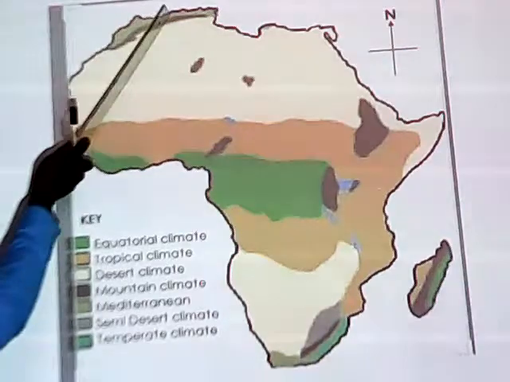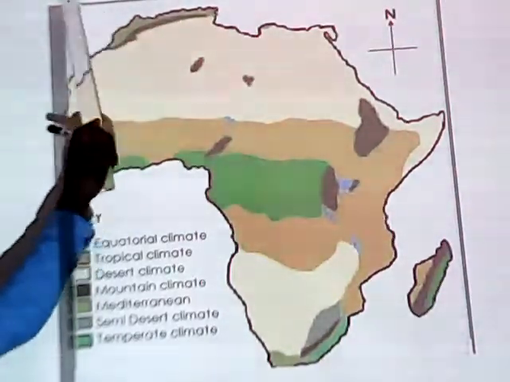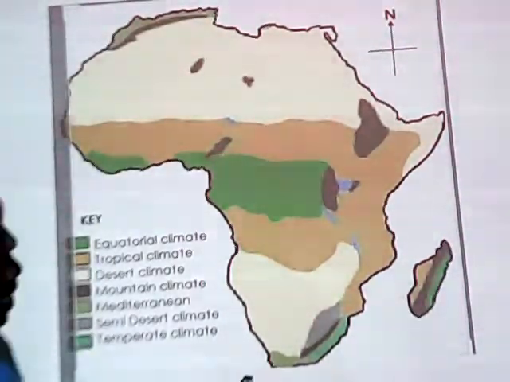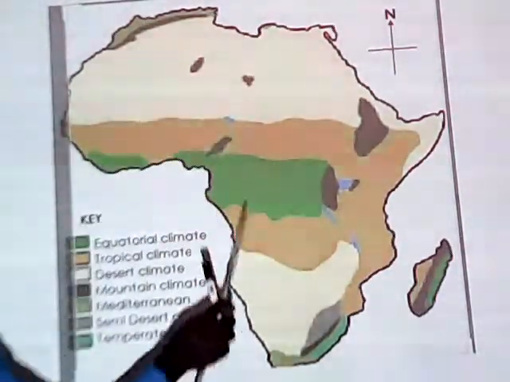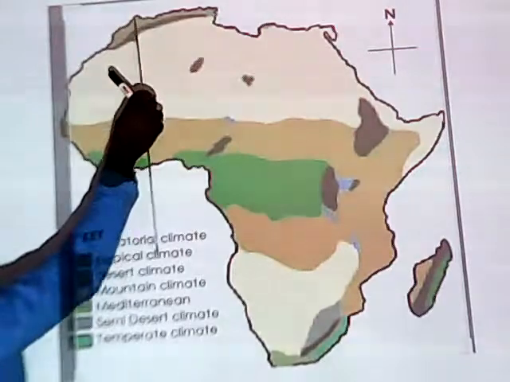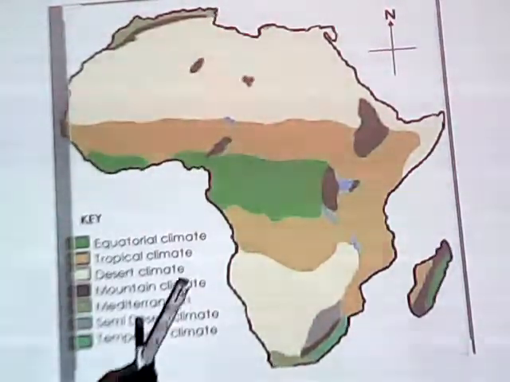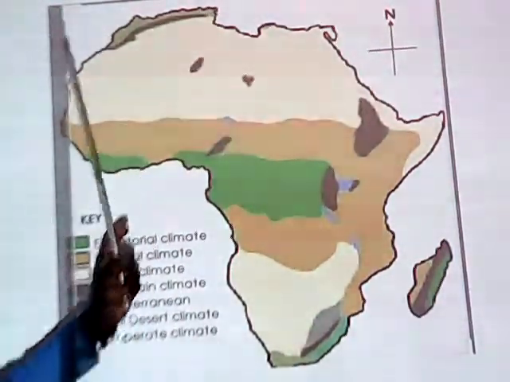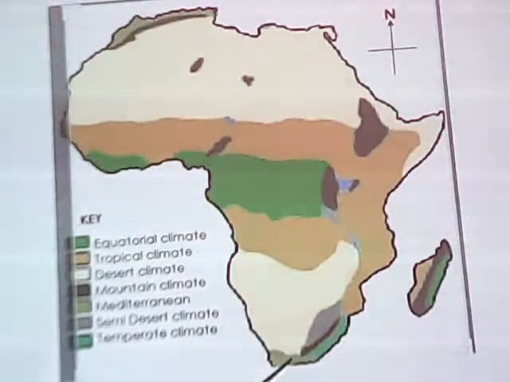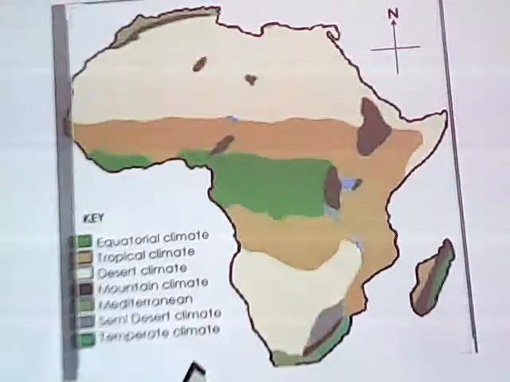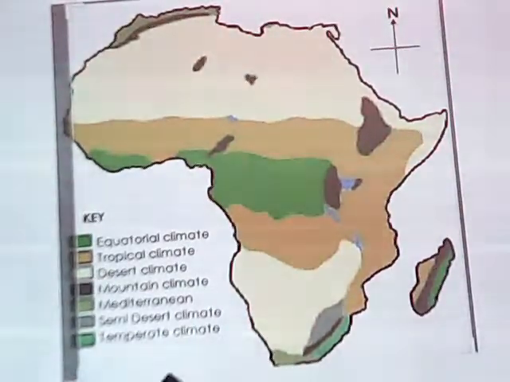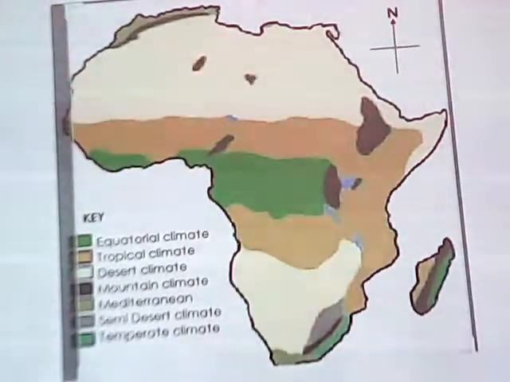So, in the north of those countries, at the northern tip, and when we come down here, at the southern tip, it is still the same type of climate. And that one is the Mediterranean climate. It is found both in the northern tip and at the southern tip of Africa. This is the Mediterranean climatic region.